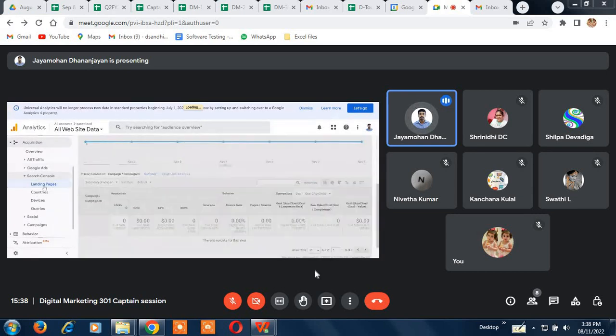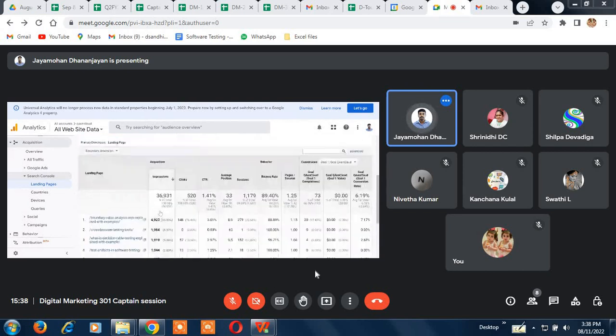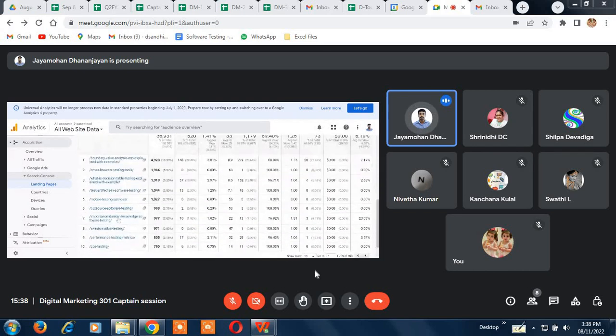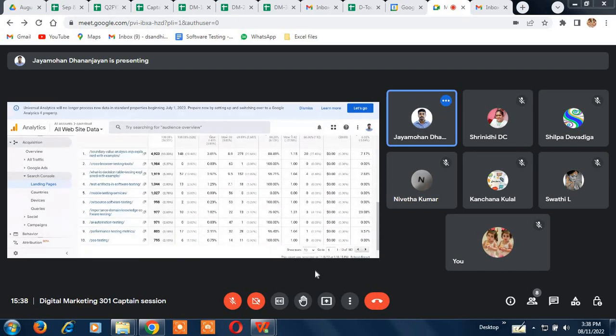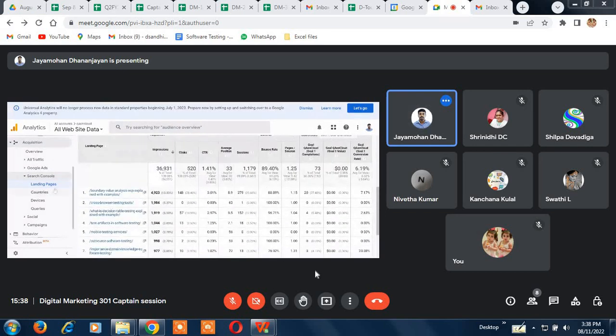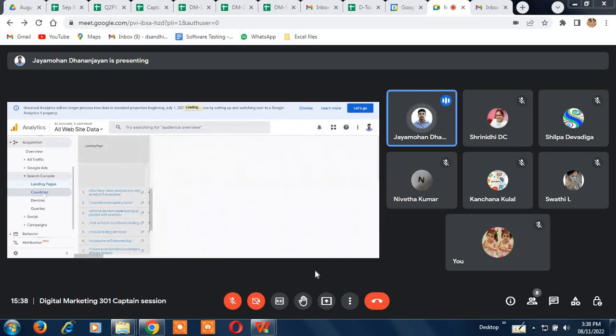If you have any landing pages, you can add them here and get the data of that. But here it is showing the links that you guys are seeing. These are all blog links actually. So you're looking at the blogs. All these are blogs. In the landing pages, they are showing blog links. But if you have an actual landing page, you can add it here and try to get the data of that.